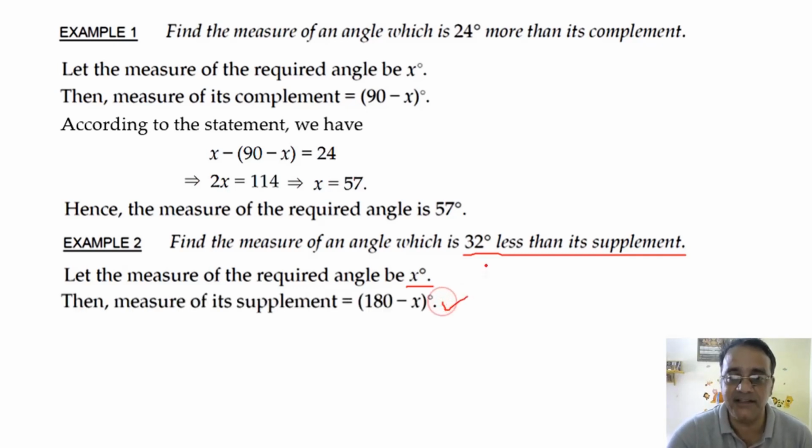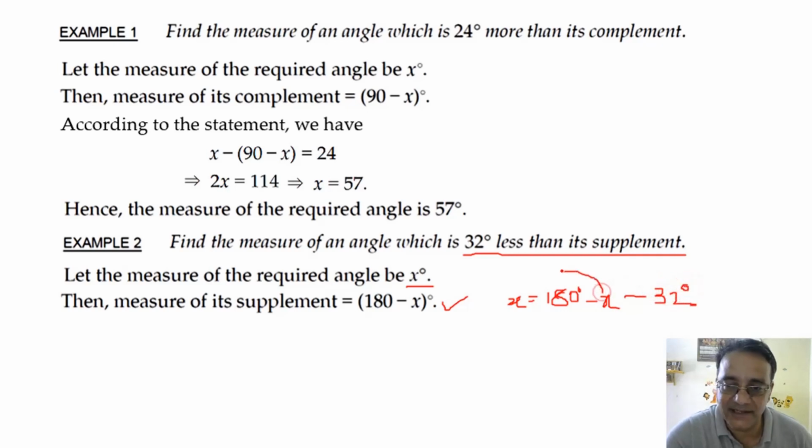Now क्वेश्चन में क्या दिया हुआ है कि this angle is 32 degrees less than its supplement. Less than मतलब minus, कम होना. So x is equal to 180 degrees minus x minus 32.